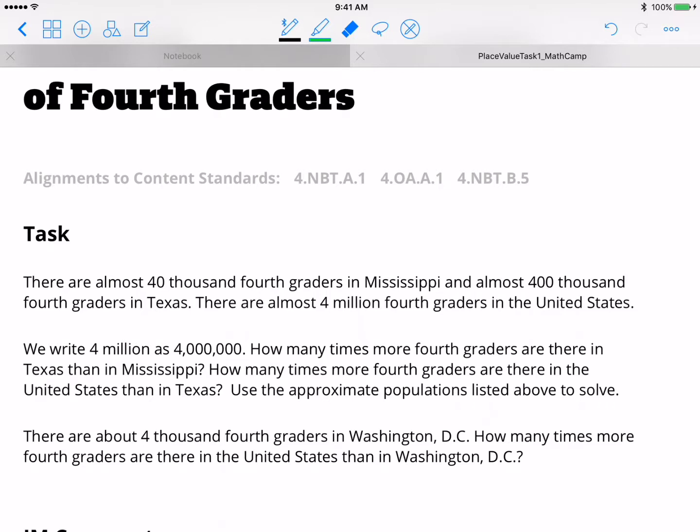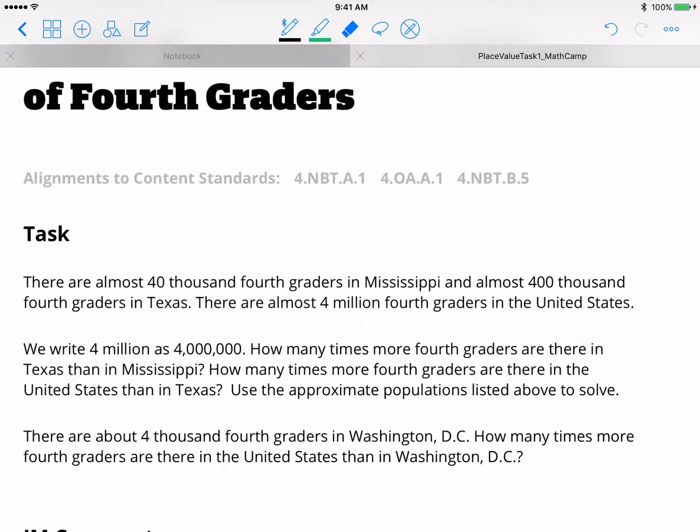The task says there are almost 40,000 fourth graders in Mississippi and almost 400,000 fourth graders in Texas. There are almost 4 million fourth graders in the United States. We write 4 million as 4,000,000. How many times more fourth graders are there in Texas than in Mississippi? How many times more fourth graders are there in the United States than in Texas? Use the approximate populations listed above to solve.